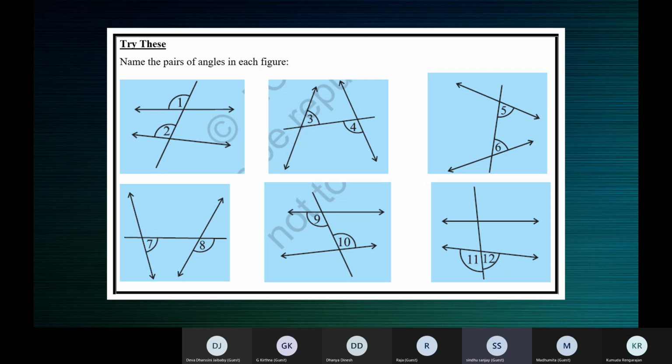Linear pairs, ma'am. Linear pair. 11 and 12, linear pair. Very good. For participating, Sindhu and Sanjay.